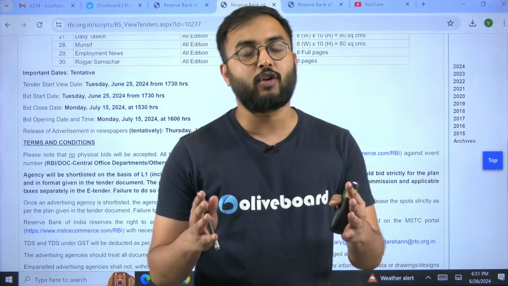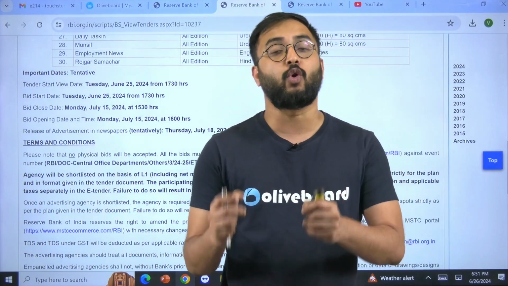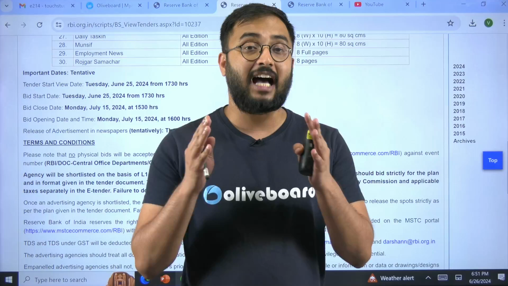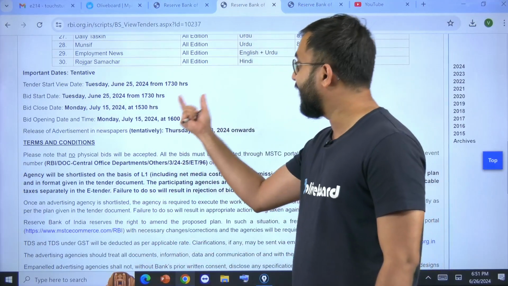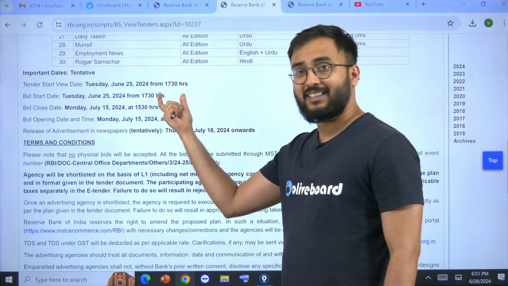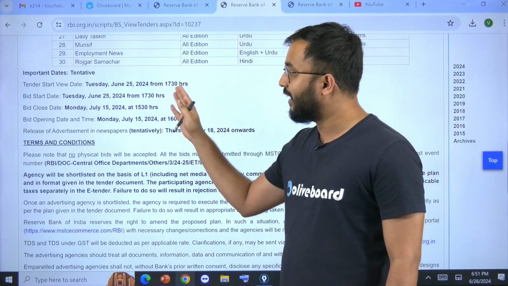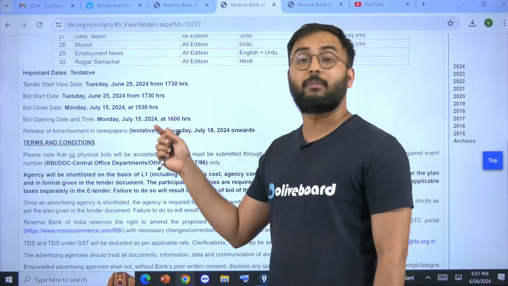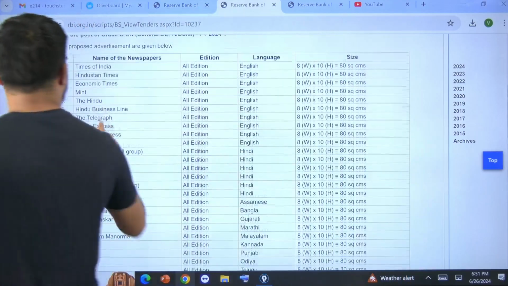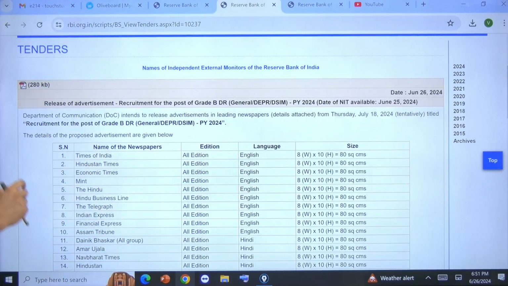I hope that you have gone through the recent RBI Grade B 2024 notification update. The RBI's website now has a tender in the overall notices. In this tender, you can go and read this tender specifically. It is about publishing the release of advertisement about the notification release in the newspaper ads.